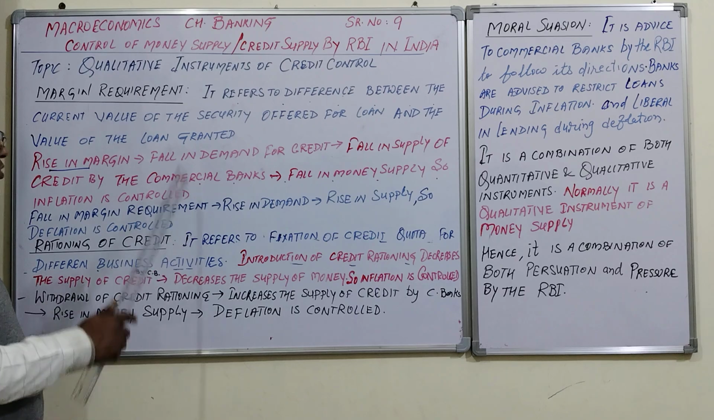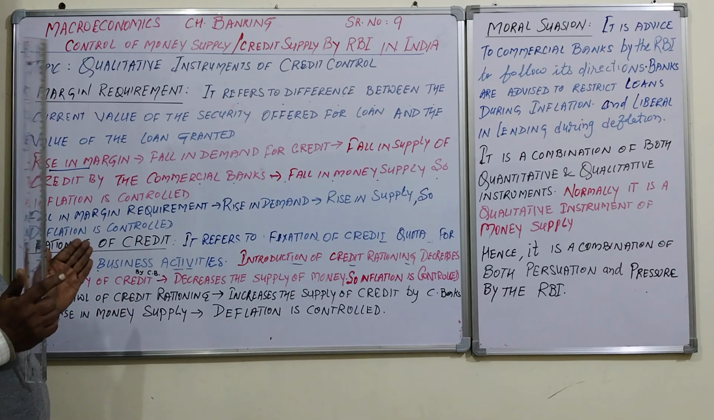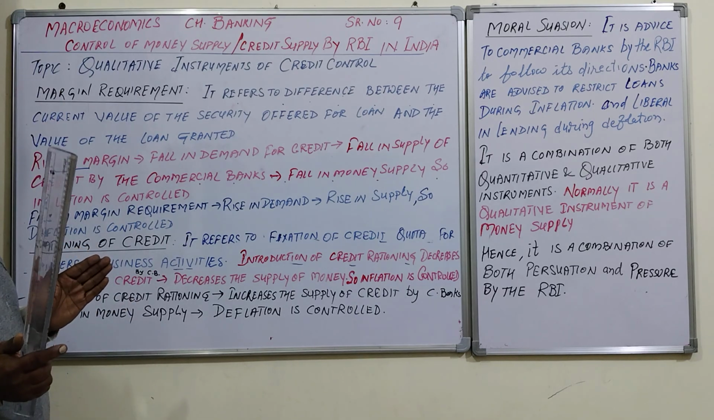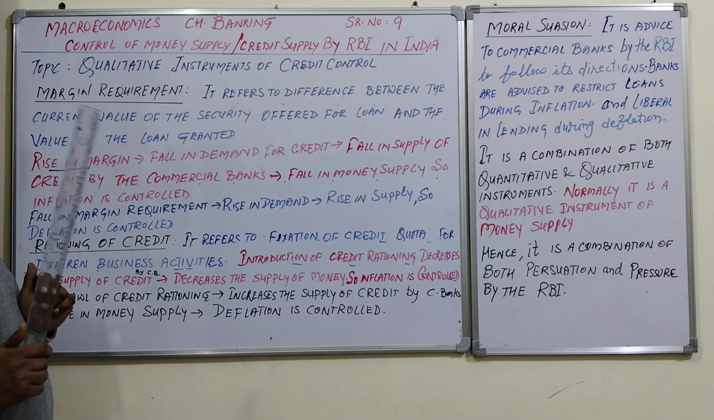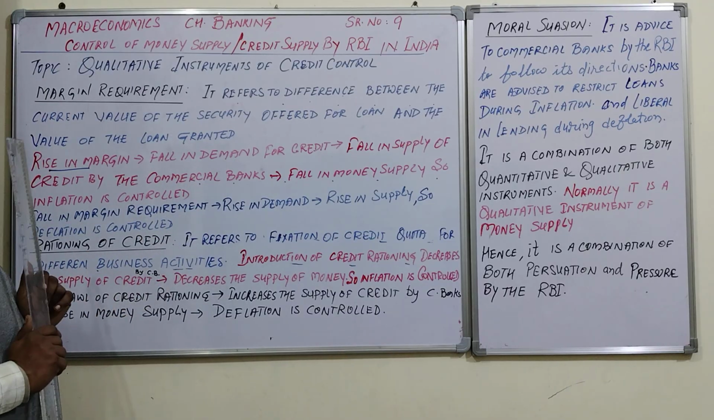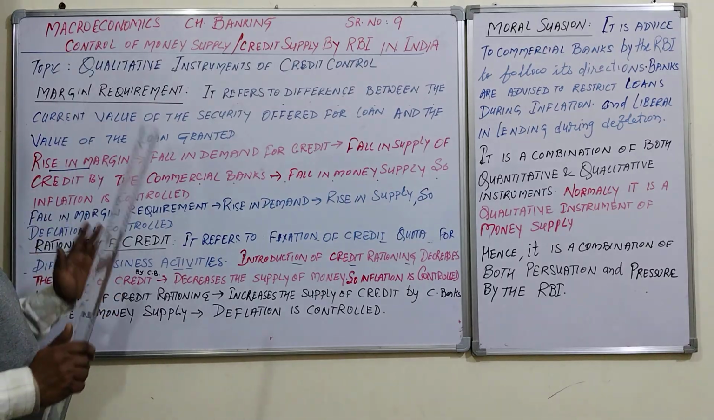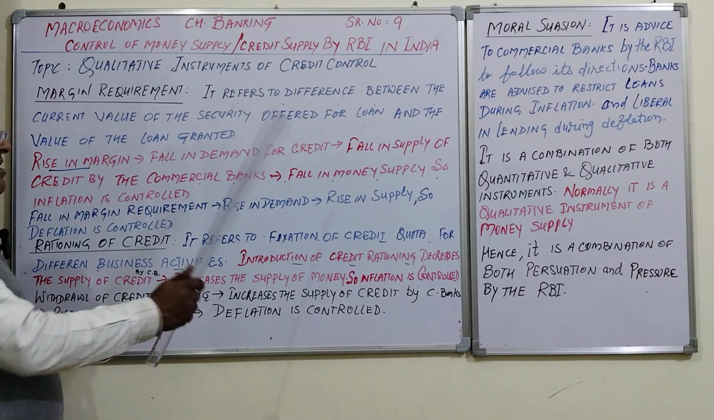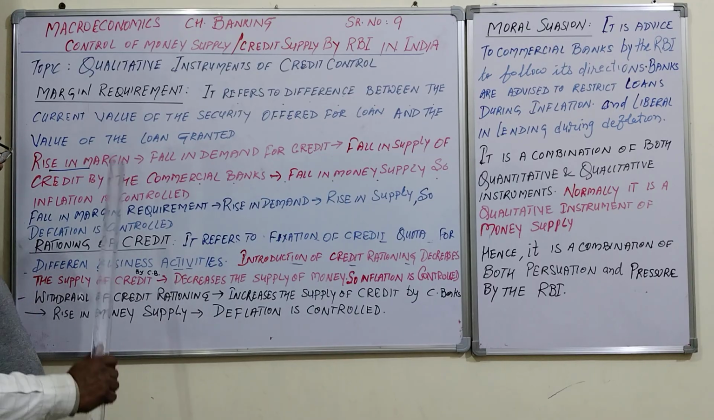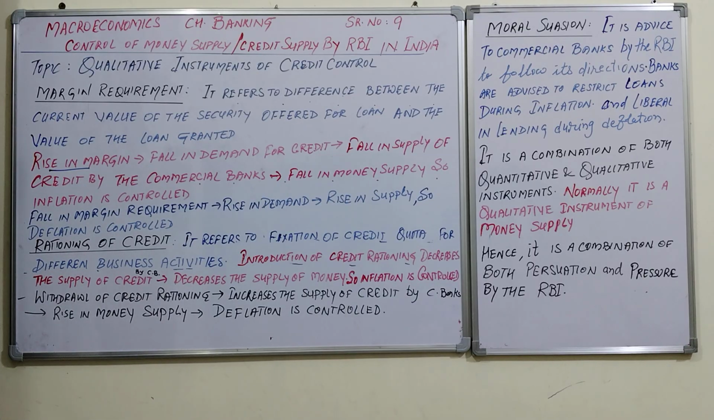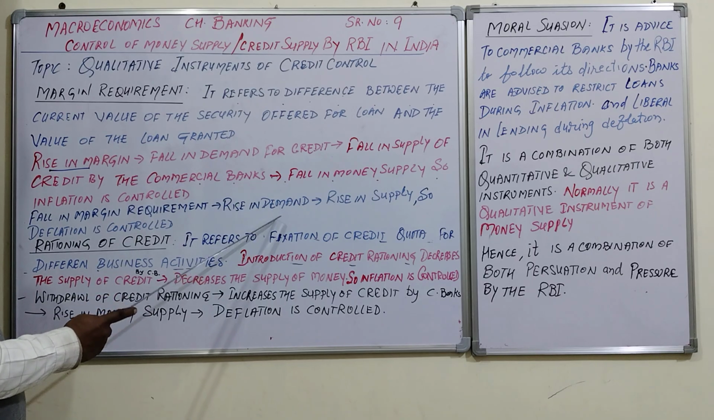So with a fall in margin requirement, the gap is less. For example, 1 crore against a loan of 80 lakh; over here, the margin is 20 lakh, so more supply is there. So there is a rise in demand and a rise in supply of credit by the commercial bank, and deflation is controlled. This is how we can control inflation and deflation through margin requirement. It will cover the complete question.